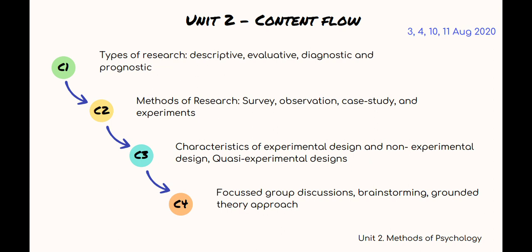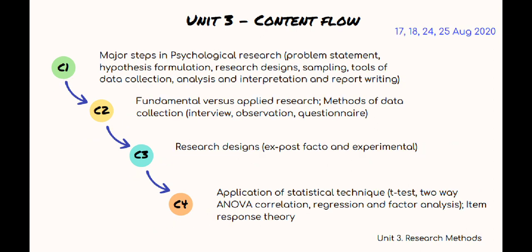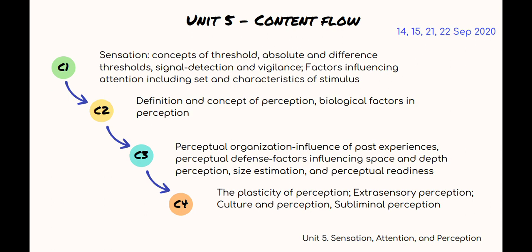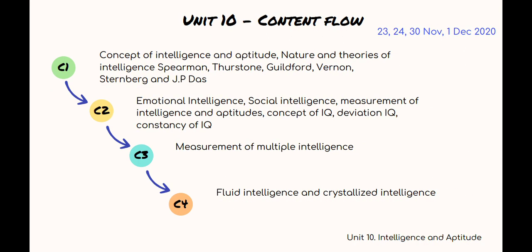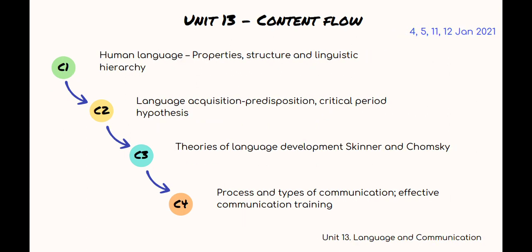And similarly, we would cover the entire unit 2 taking the 4 classes C1, C2, C3, C4. So I hope you have understood that this way we would be taking all the units from unit 1 to unit 14 and we would cover paper 1.